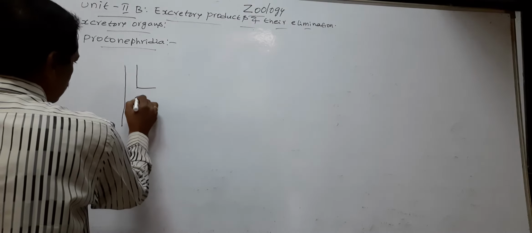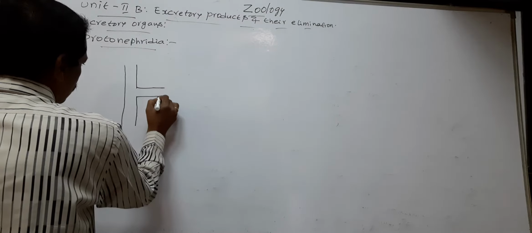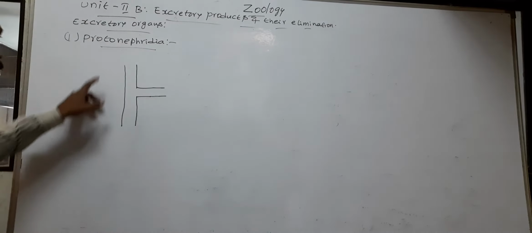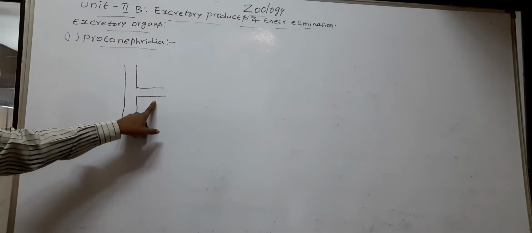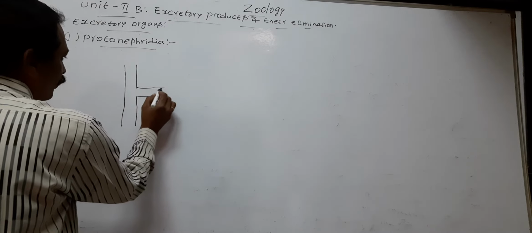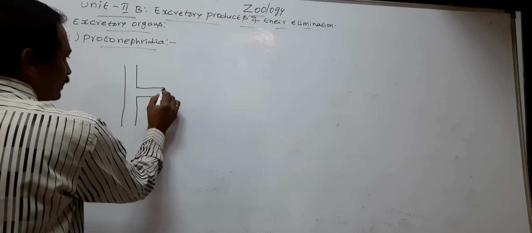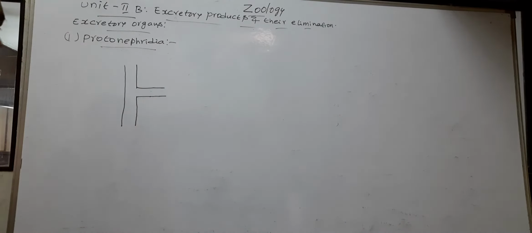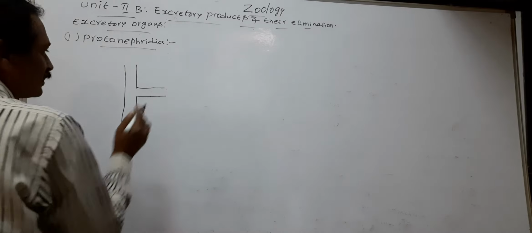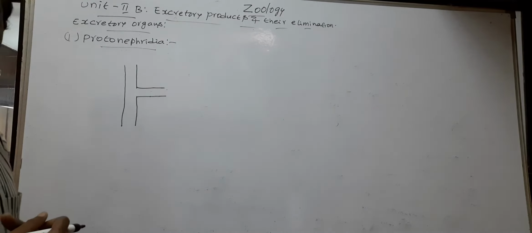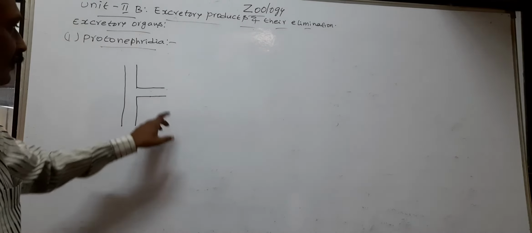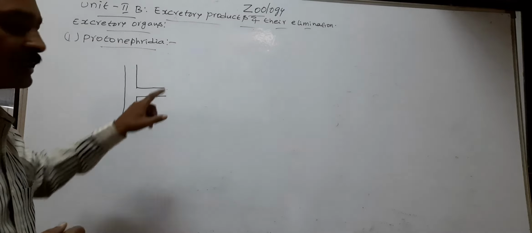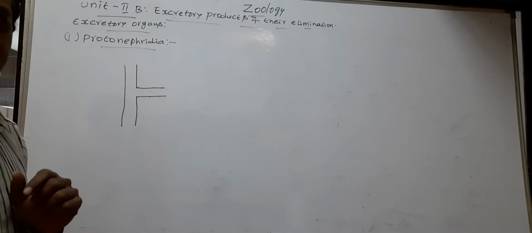So this is tubular protonephridia. The tubular protonephridia is a blind-ended structure. It ends with a cell.